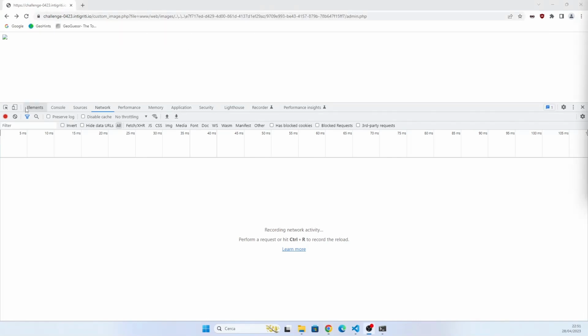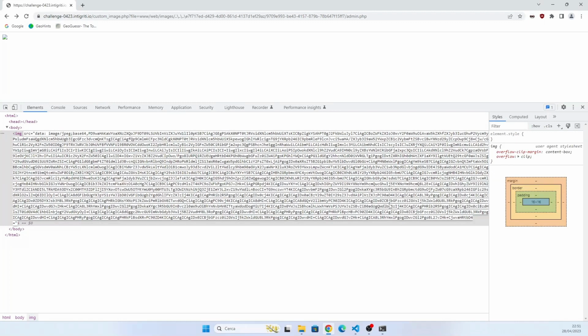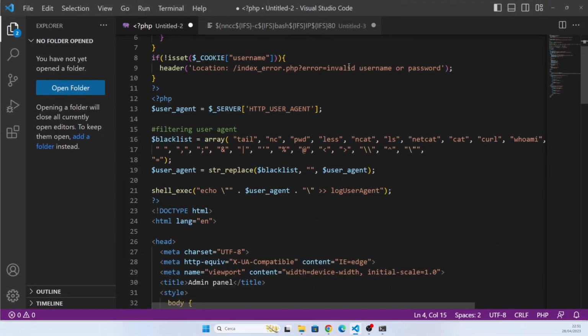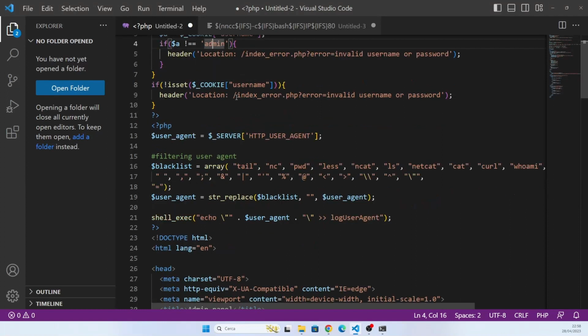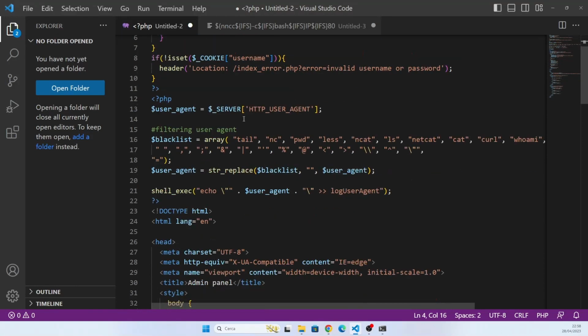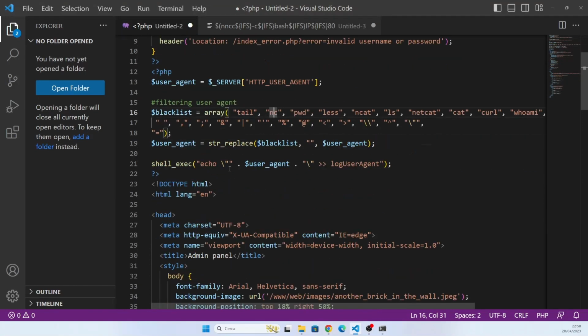So basically we can do it again. We take the base64, we decode it, and after that we have the source code of the page. The page is checking if we have a username cookie with the value of admin, and if not, it's redirecting us to the login page. After that, it takes our user agent, that is a string that a browser, or more generally a client, sends to identify itself to the web server. It strips away some bad words from it and uses it to generate a command that is passed to shell_exec, that is a function that executes system commands.